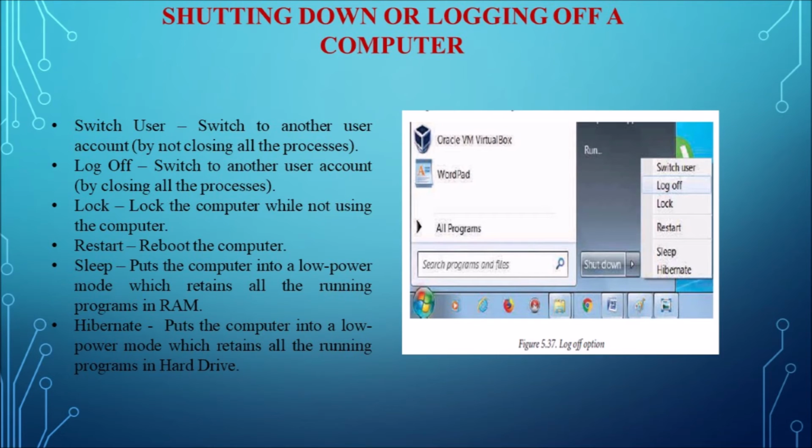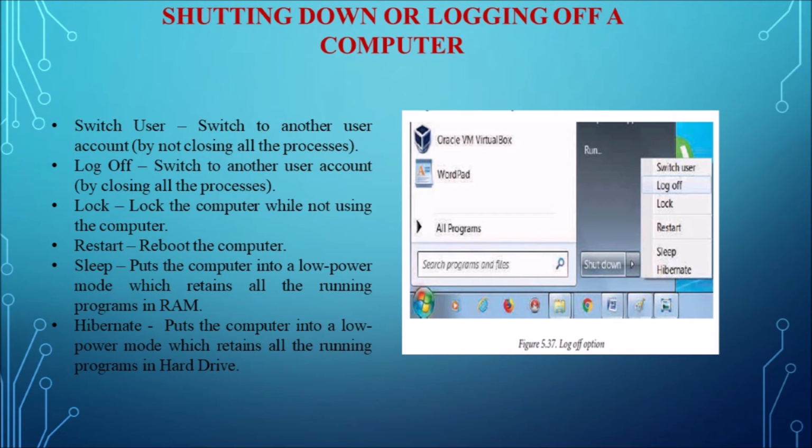Log off switches to another user account on the computer after closing all the applications that are running and Windows processes. And next one is the lock button. Lock just locks the computer while the user is away from the computer. And next one is restart, which is nothing but rebooting the computer. This option is often required as a part of installing new software or Windows update. Whenever you install new software, it will ask for a reboot option.